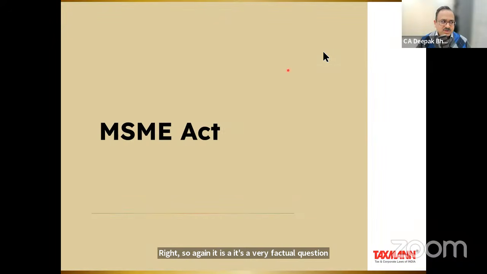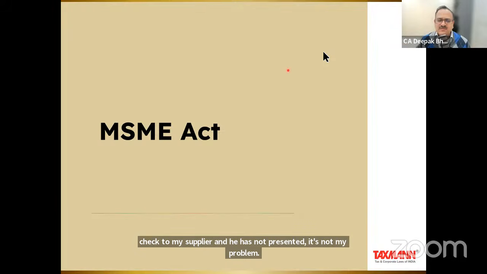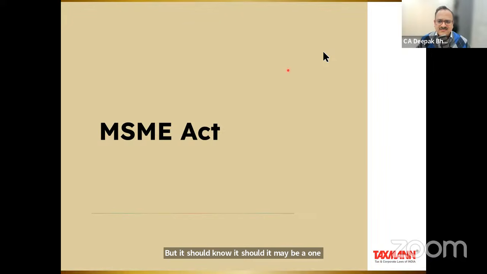So if you try to misuse this provision, you may be in soup tomorrow. But yes, if it is a genuine case, you can prove beyond doubt that yes, I had issued this check to my supplier, and if he has not presented, it's not my problem. But it may be a one or two case only, right?